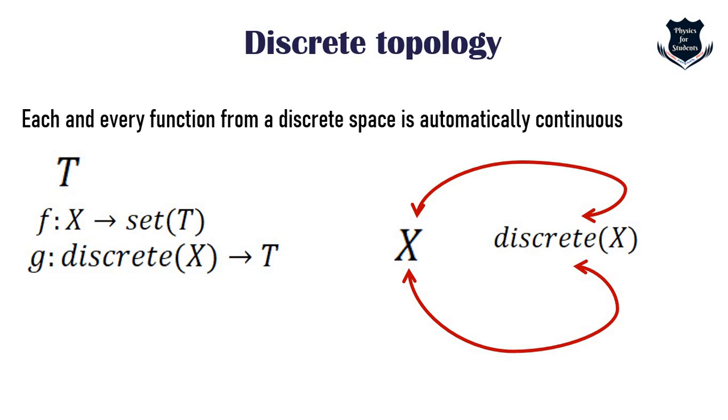Bijective because we can find a continuous function on discrete X, and given a function on discrete X we can uniquely recover the function on X.